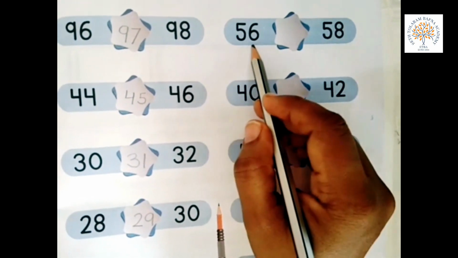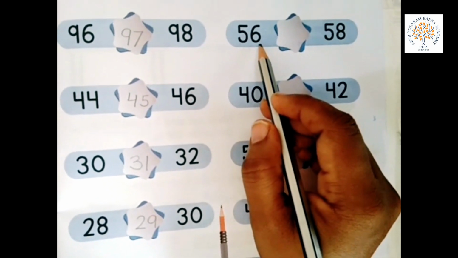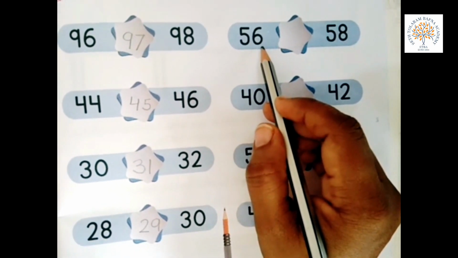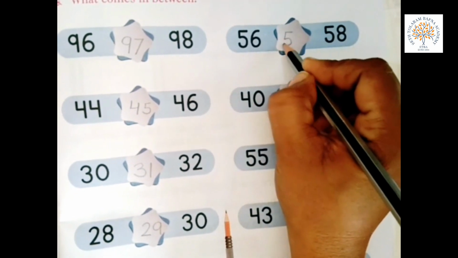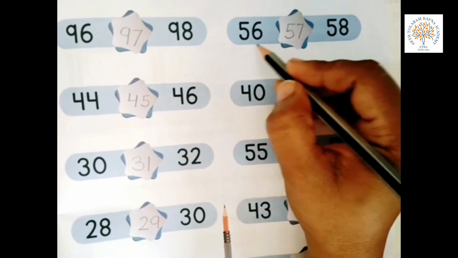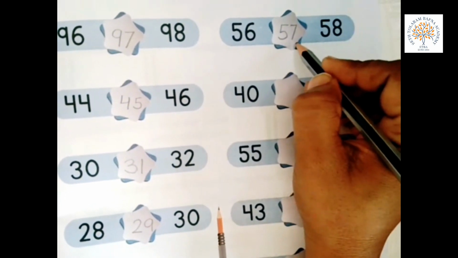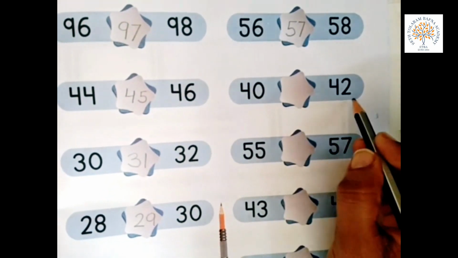Now 56 and 58. What comes after 56? Start counting from 51. 51, 52, 53, 54, 55, 56, 57, 58. What comes in between 56 and 58? 57.